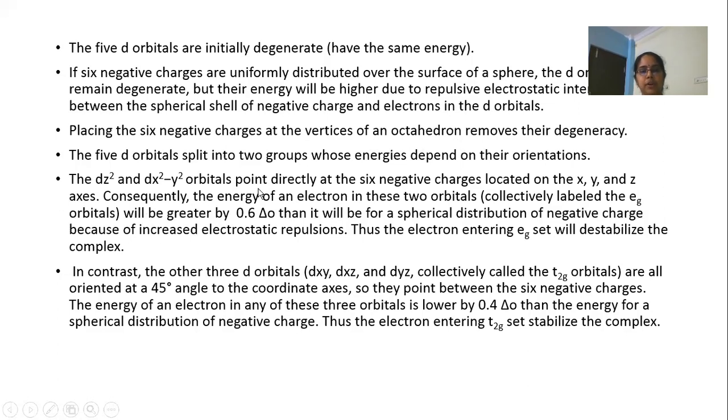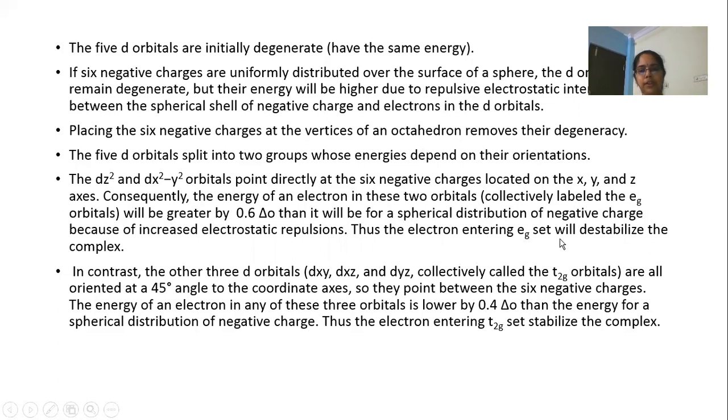The eg set of orbitals, which point directly at the 6 ligands located on the x, y and z axis, will have their energy increased by 0.6 delta O units. Thus the electron entering the eg set will destabilize the complex. Higher the energy, lower is the stability.